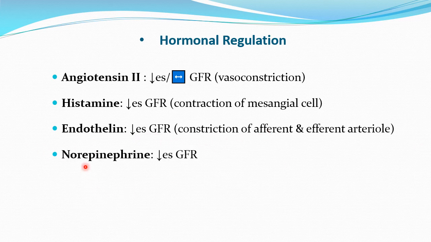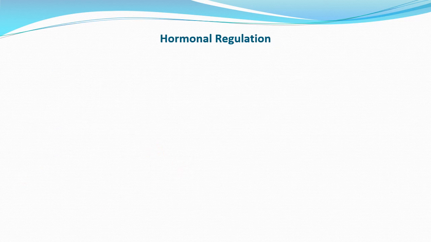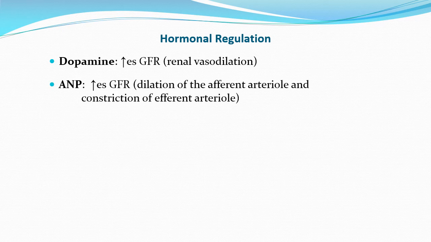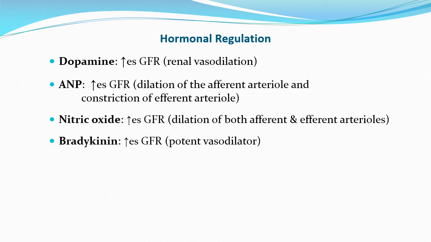Then norepinephrine, that is again a vasoconstrictor mainly over the efferent arterioles, that will again decrease the GFR by causing the efferent arterial constriction. And then certain hormones will increase the GFR, of which many are vasodilators, by which action they will increase the GFR. That includes dopamine, then atrial natriuretic peptide, then nitric oxide, and bradykinin. So these all are vasodilators by which they will increase the GFR.